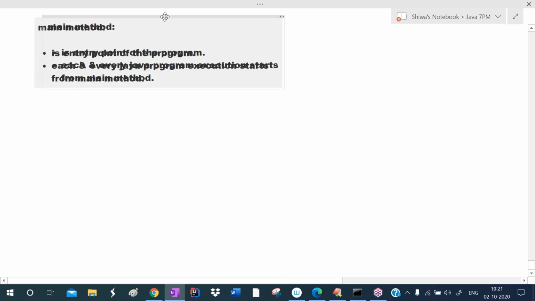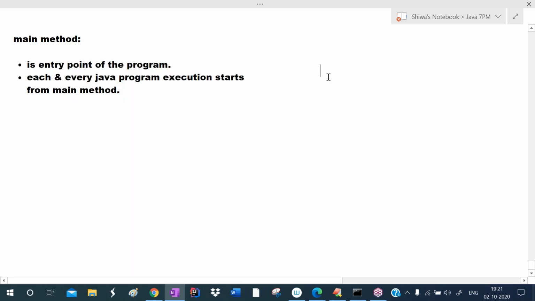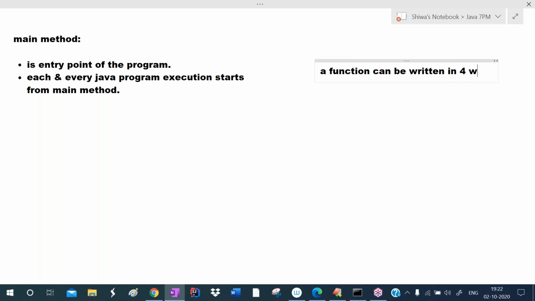Generally, to define a method, four ways are there. In the C language, you learned a function can be written in four ways, based on argument and return. What are those four ways? First one is no argument, no return. Second, argument, no return.